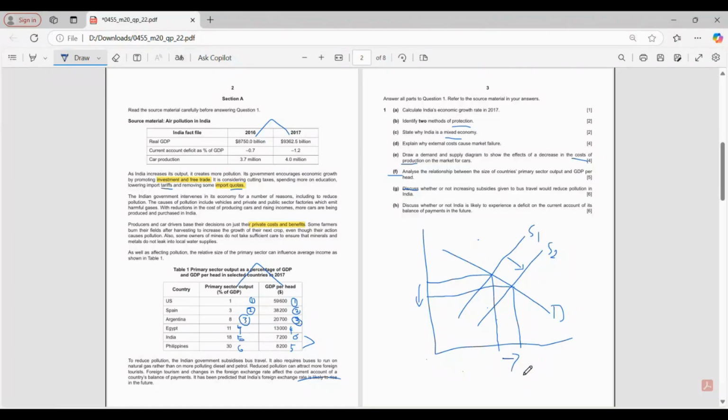Discuss whether or not India is likely to experience a deficit on the current account of its balance of payments in the future. So it's kind of an open question, but only India is taken from the case. So they are basically just asking about whether they are going to experience a deficit on the current account of its BOP in the future. So for the statement, against the statement. A few points, please. Maybe a few minutes.